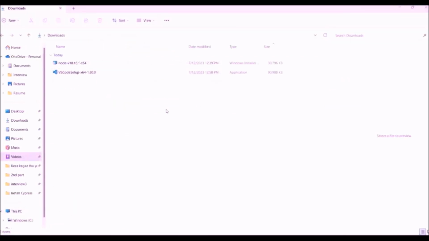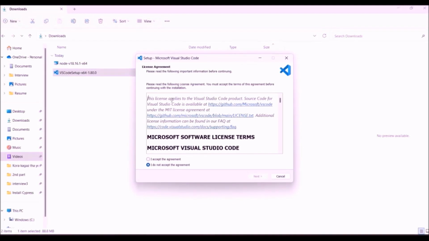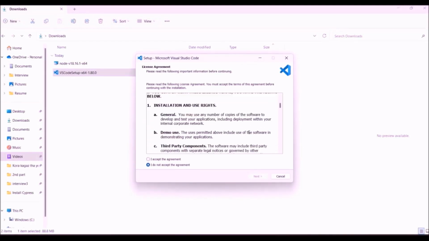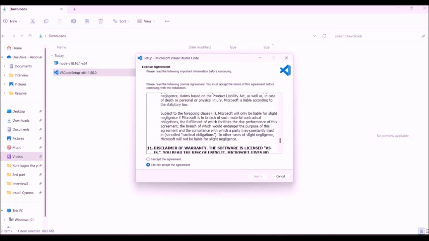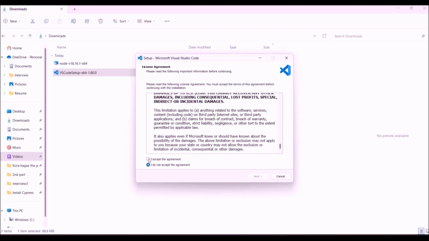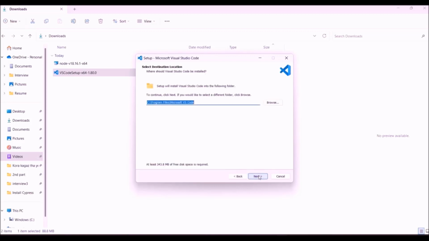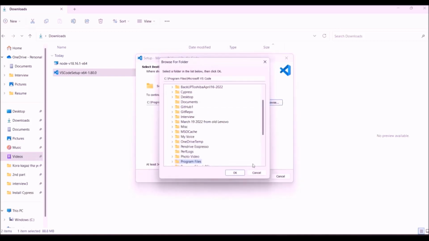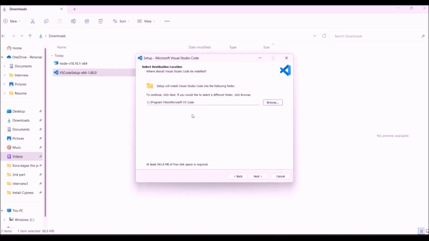Let's open this. So double click this file, go through the license agreement and click I accept the agreement. Click next. This is the default location where the VS Code will be installed. If you want to change the location, you can change from here. I will continue with this default location.